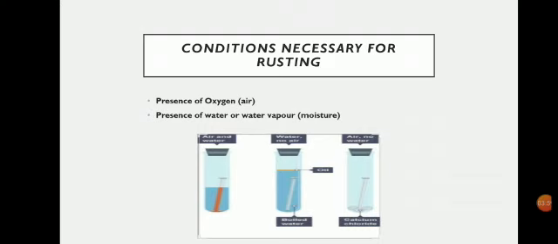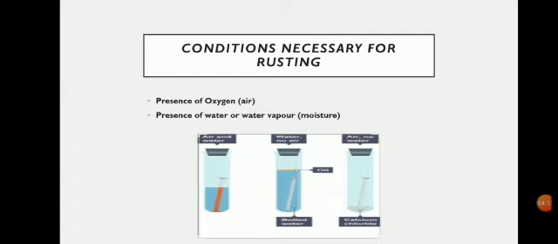Next, what are the conditions necessary for rusting? Very, very important. What are the two conditions basically required for the process of rusting? Number one is the presence of oxygen in air. We also know that oxygen is present in water as well, right? And number two is the presence of water or water vapor.